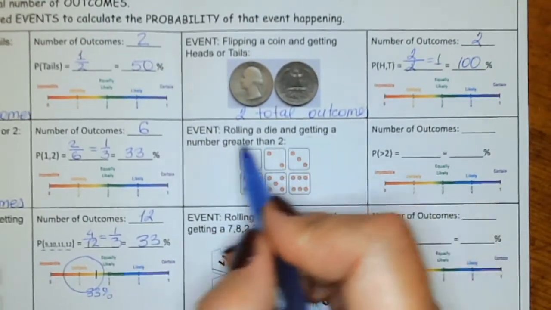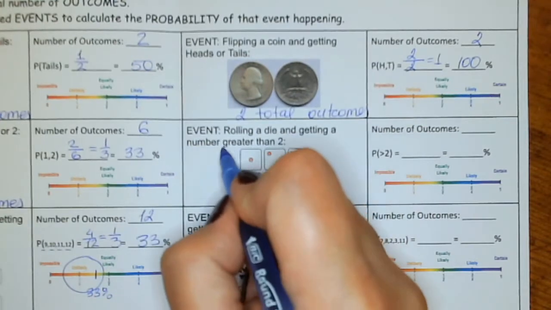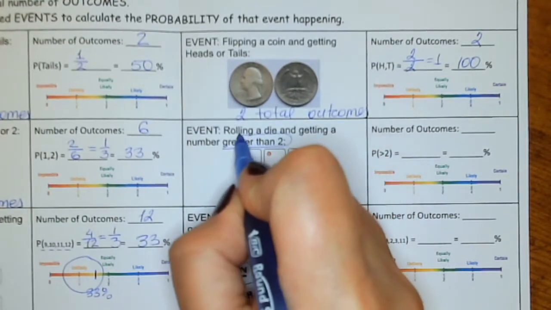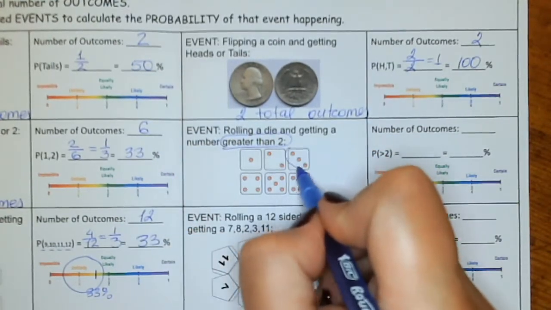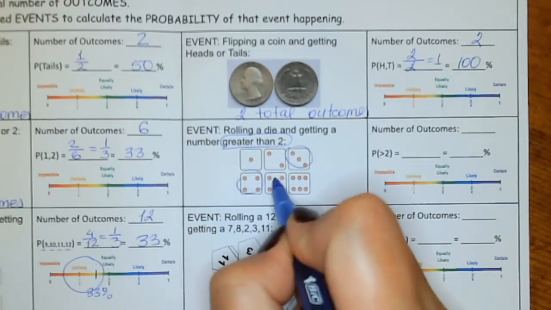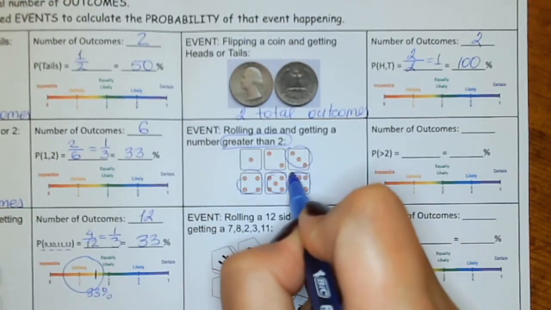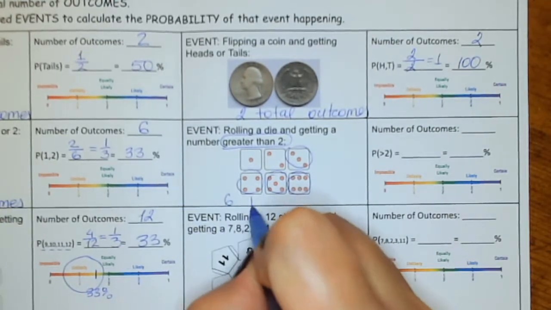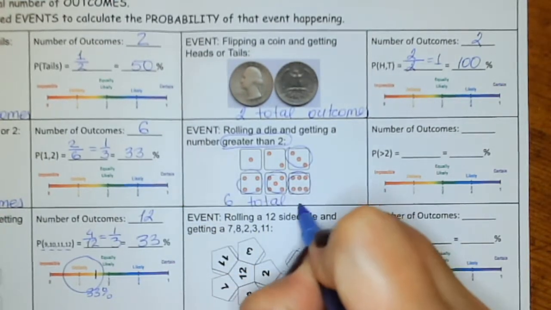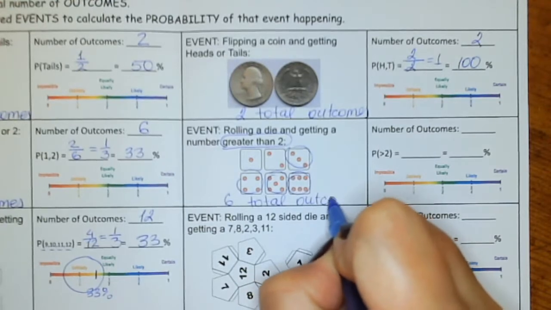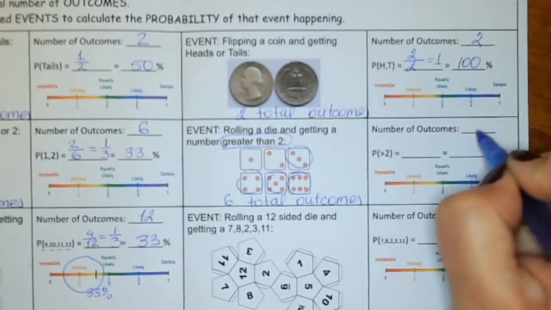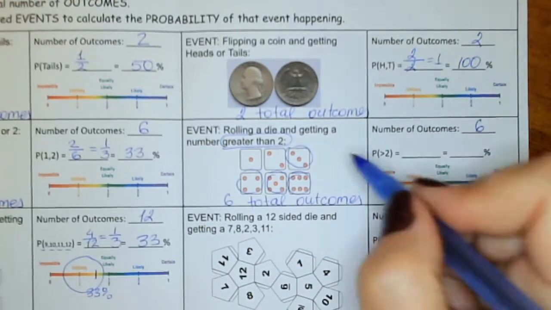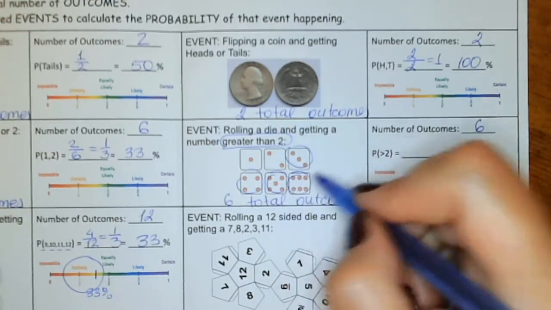Rolling a die and getting a number greater than 2. The numbers greater than 2 are 3, 4, 5, and 6. So we have 6 possible outcomes, and there are 4 numbers greater than 2.